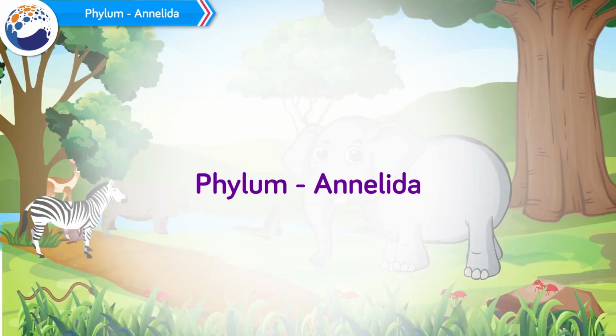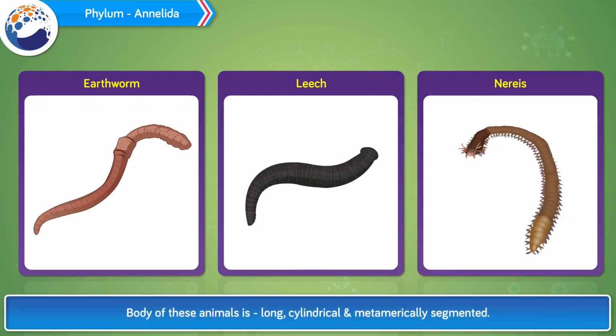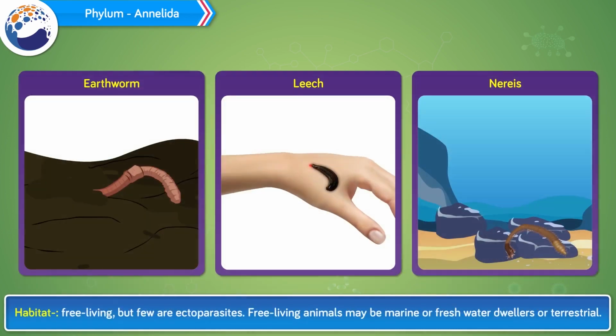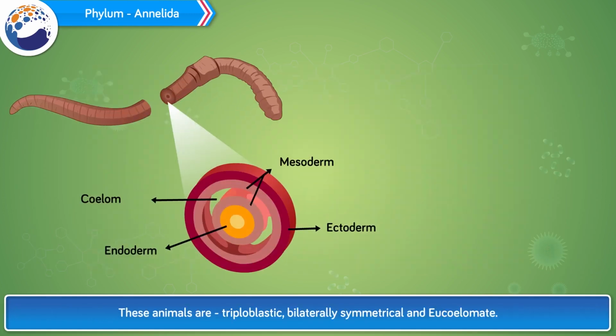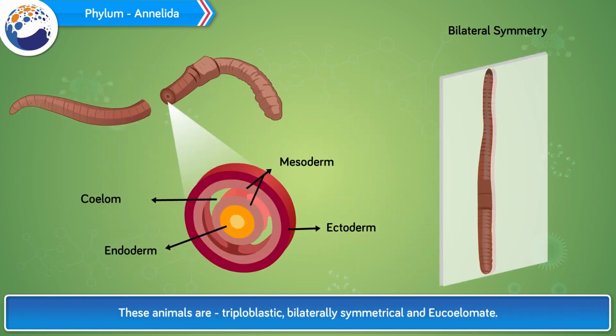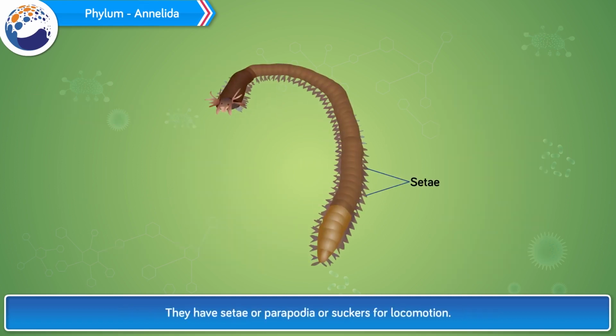Phylum Annelida. The body of these animals is long, cylindrical and metamerically segmented. Habitat: free-living, but few are ectoparasites. Free-living animals may be marine or freshwater dwellers or terrestrial. These animals are triploblastic, bilaterally symmetrical and eucoelomate. They have setae or parapodia or suckers for locomotion.